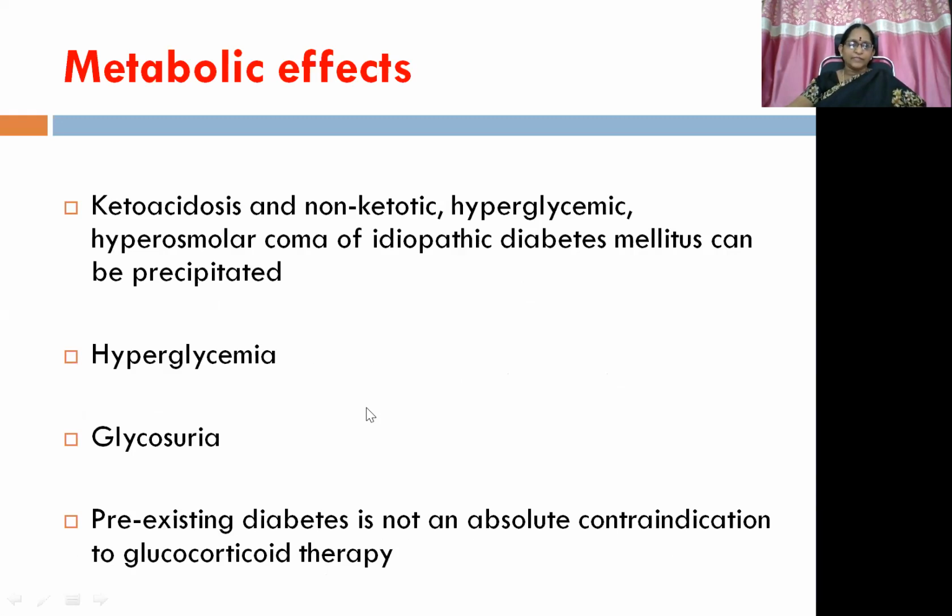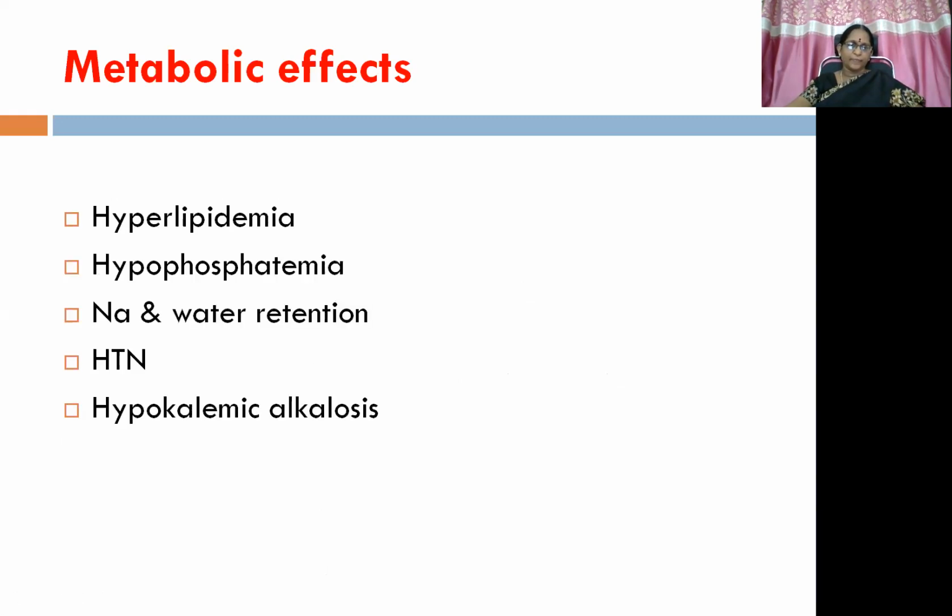Then metabolic effects: ketoacidosis and non-ketotic hyperglycemic hyperosmolar coma, and diabetes mellitus. Because of the insulin resistance, a pseudo-diabetes mellitus stage can be precipitated. Hyperglycemia, glycosuria. So pre-existing diabetes is not an absolute contraindication to glucocorticoid therapy. So hyperlipidemia associated with hypophosphatemia, sodium and water retention, hypertension, and hypokalemic alkalosis.